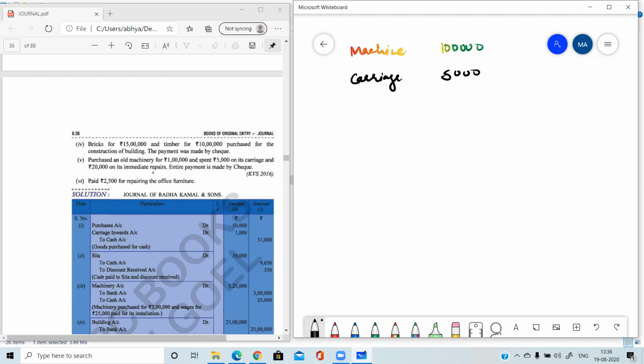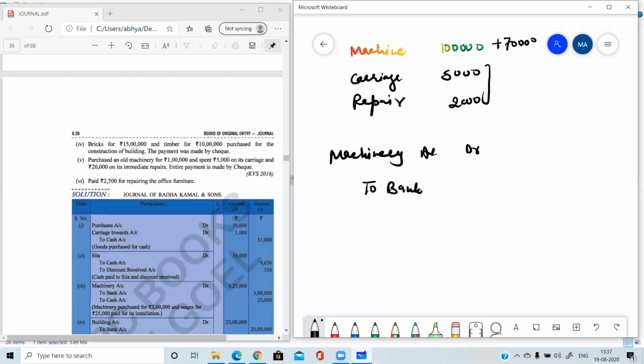So any expense which we are incurring to make the particular asset usable or to make it ready for use, then that particular expense will be added in the cost. So repair rupees 20,000. Now, and the payment is made through check. So now again, these two will be added in the cost of machine itself. Why? Because these expenses were spent on the machine to make it usable, to make it ready for use. Okay, so now two accounts are there: machinery account, debit. In format you need to write to bank.